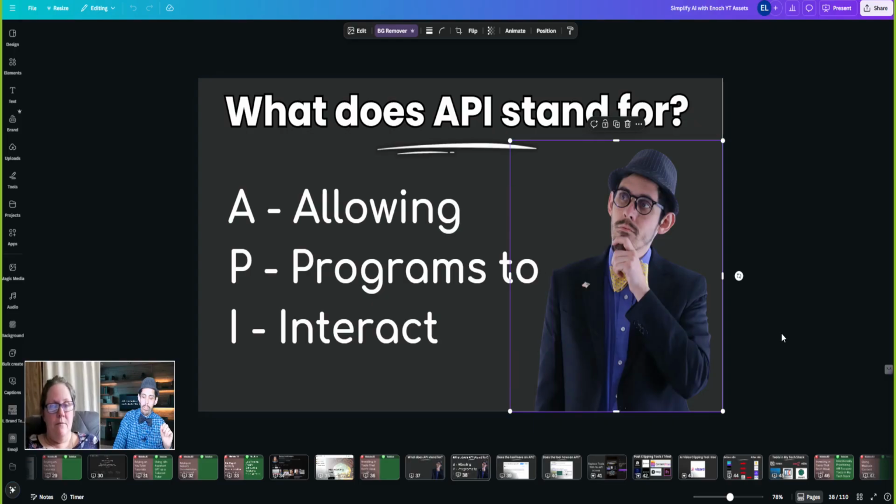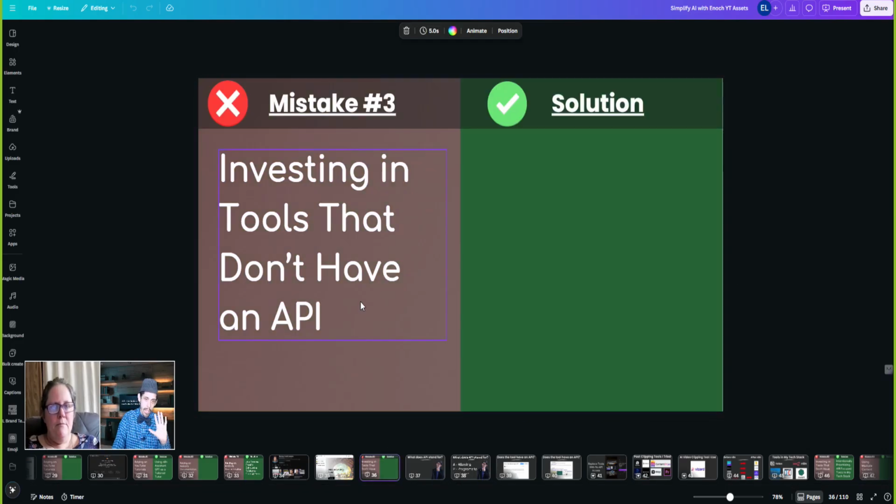Yes. So one of the biggest mistakes that I learned when migrating or coming into the worlds of automation and workflows is one thing that I stopped doing was investing in tools that don't have an API. And what I started to do is tools like AppSumo, where they give lifetime deals on an awesome business software, or other tools that I use.